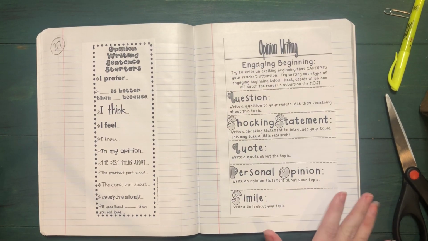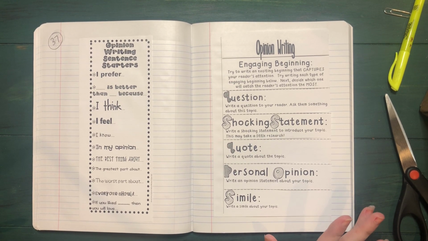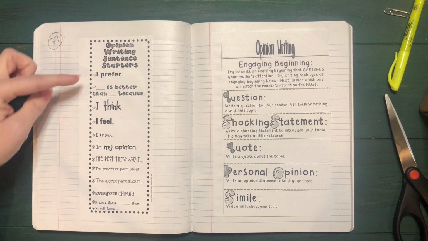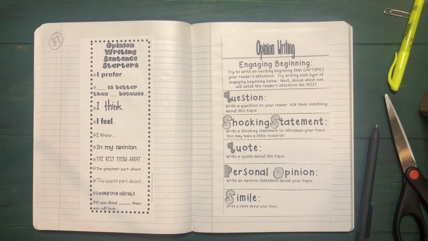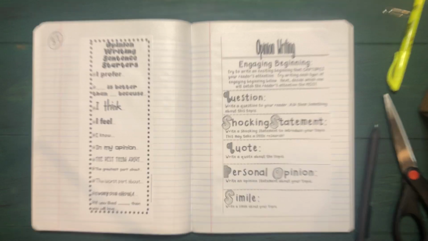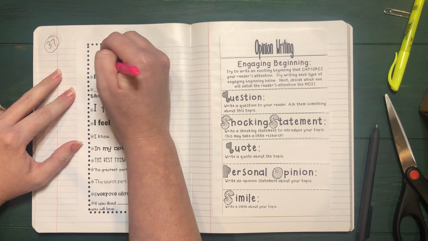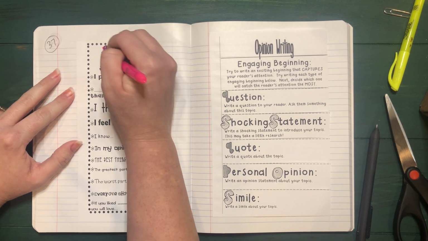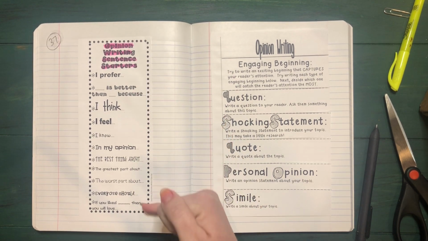So in order to write a strong opinion piece, we need to start with a strong sentence starter. So we have some sentence starters that might help us to show our readers that we are indeed focusing on an opinion. So we're going to highlight where it says opinion sentence starter. We can highlight all of it. And these are the way that we would begin a sentence.